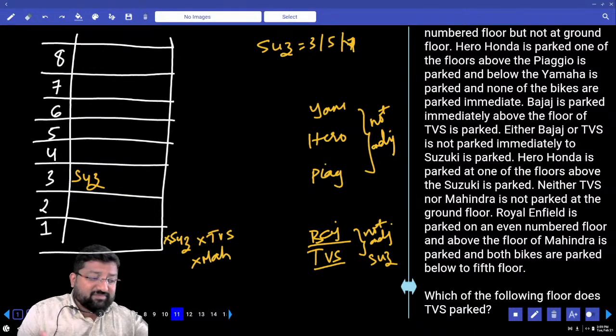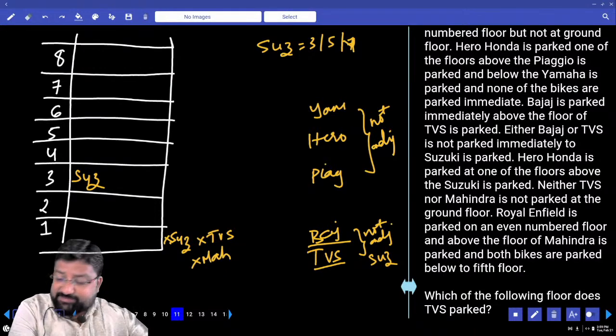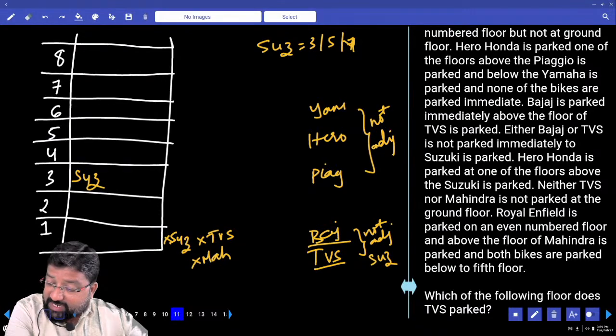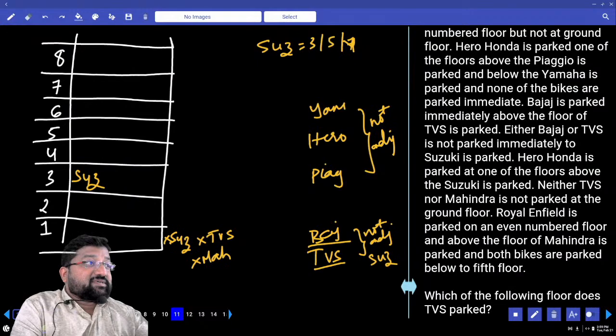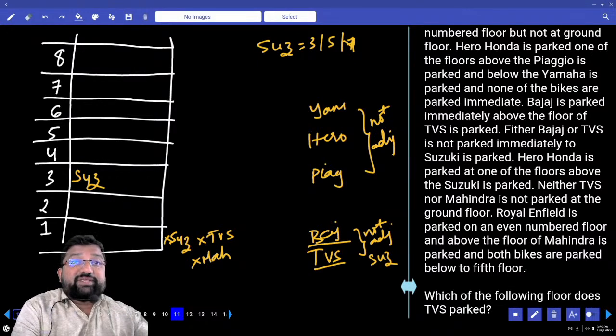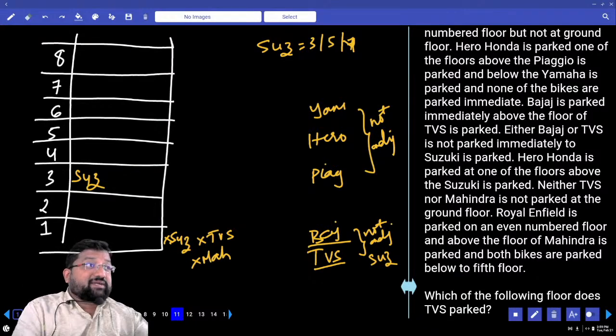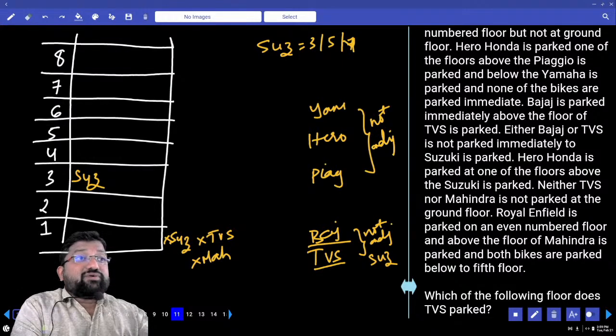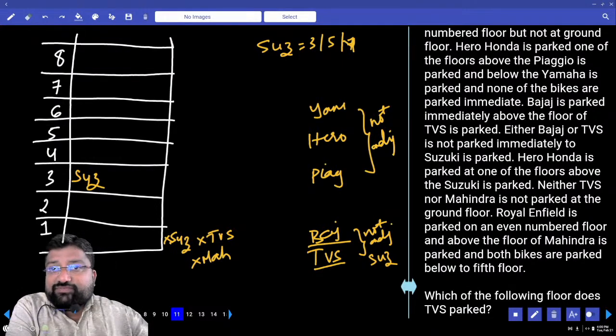And then what did you understand from this? Royal Enfield is parked on an even number floor above the floor of Mahindra, and both are parked below 5th floor.